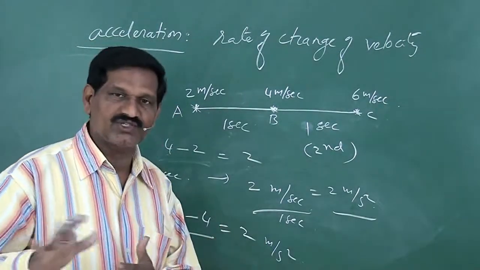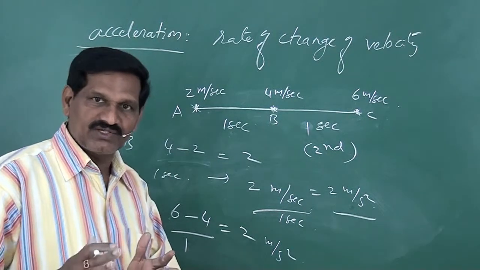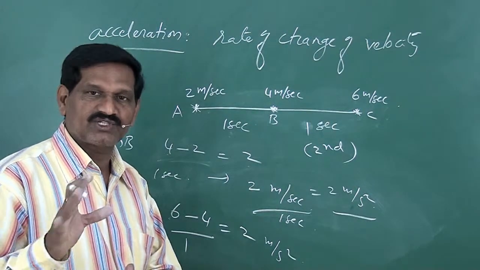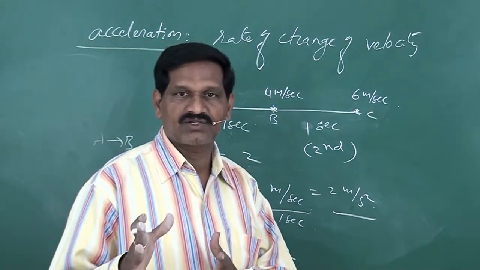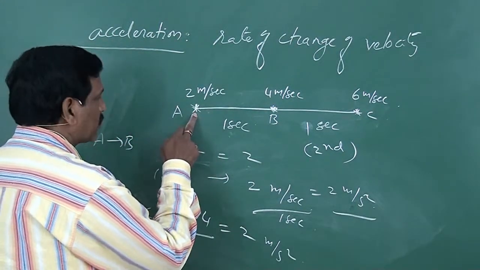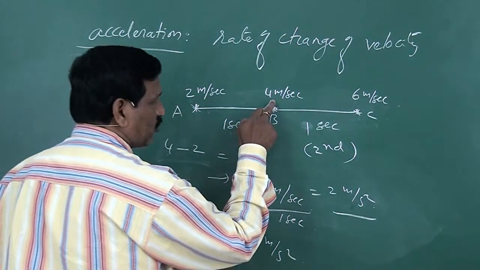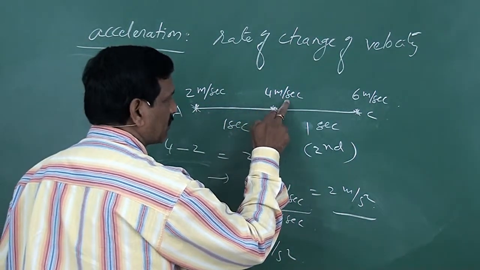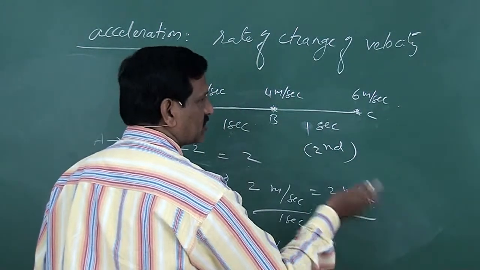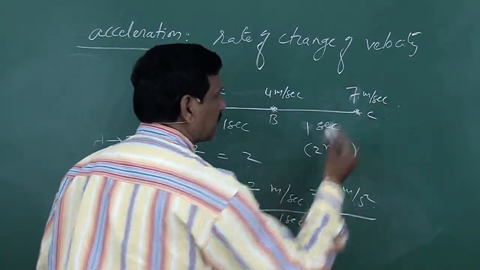And if the change is different in different time intervals, then such type of acceleration is called non-uniform acceleration. For example, a body starts with velocity 2 meter per second and acquires a velocity of 4 meter per second during 1 second. And suppose at the end of the second second, its velocity is 7 meter per second.